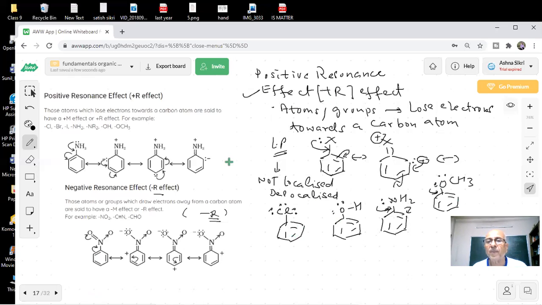Important point: how this will affect the chemistry that you already know. We will see those important points. You have already seen them in organic reactions. This point is very, very important, students.